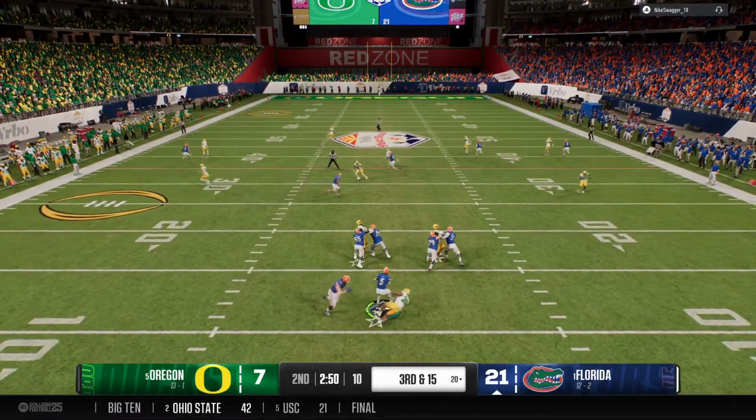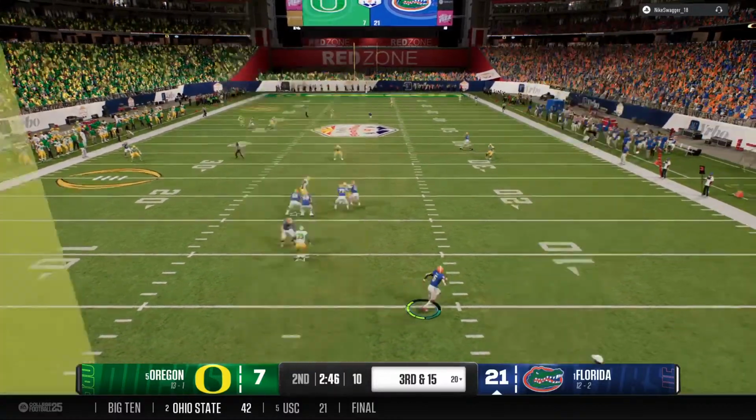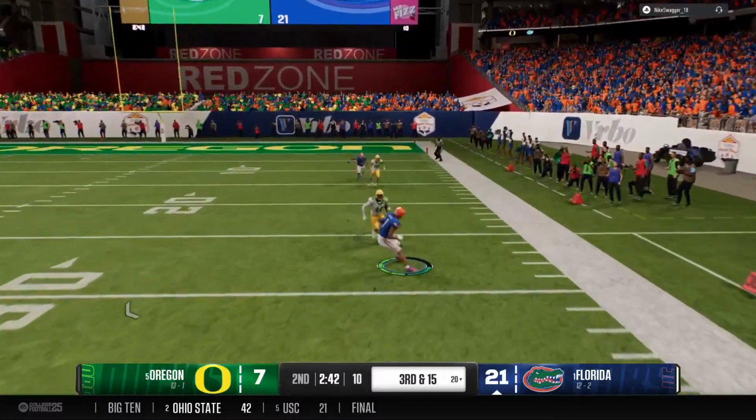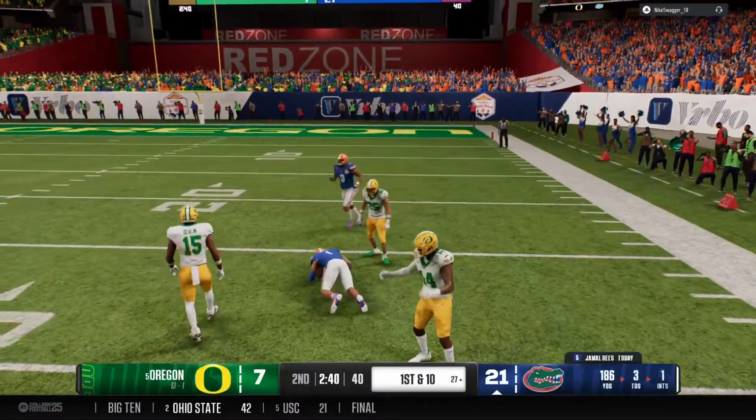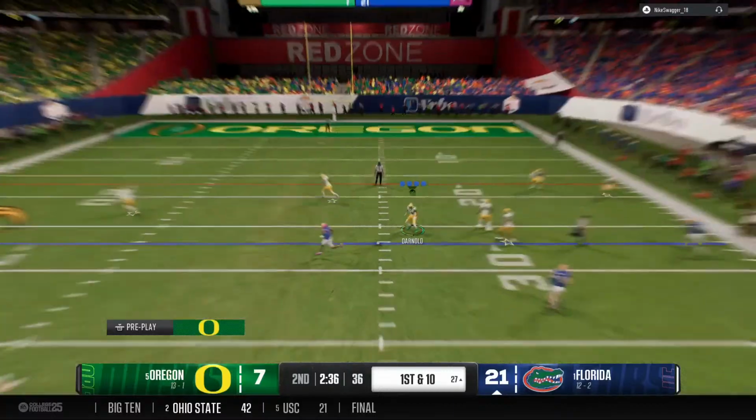Quarterback drops back, running through the tackle. Pressure is coming. Quarterback escapes the pocket. And he is wide open for a huge gain. Finally brought down after an explosive play for this offense.